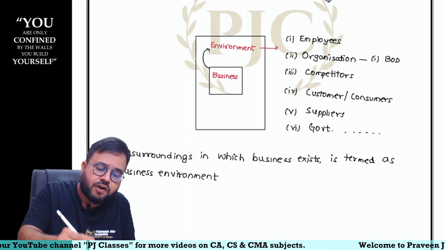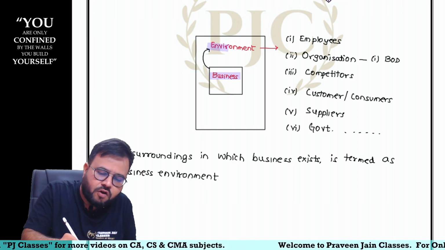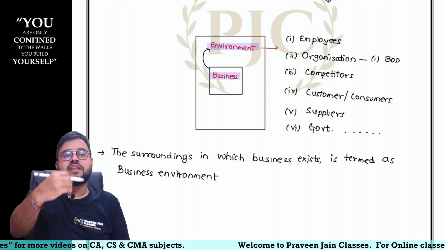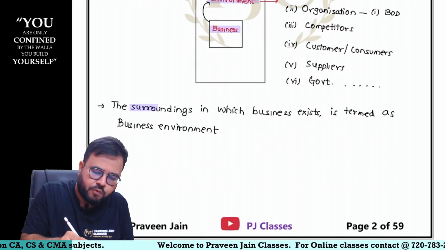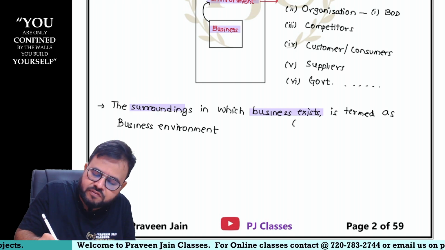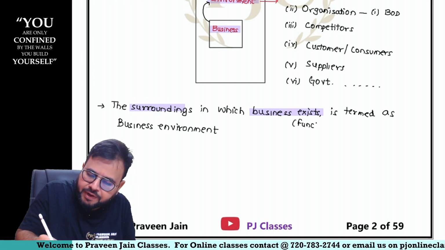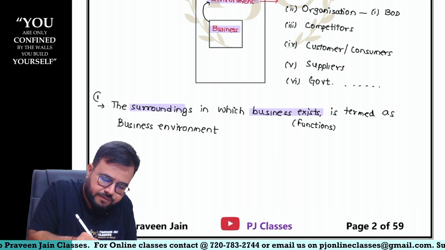So what I'm trying to teach you is, there is business, and there is environment. The surroundings in which we live is called business environment. The surroundings in which business exists, or you can say business functions. Point wise, if you are writing, write this as the first point.